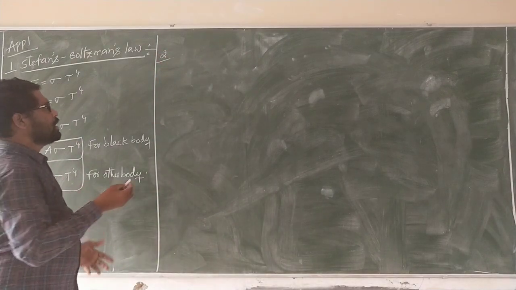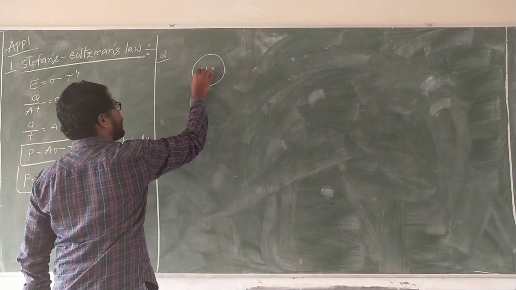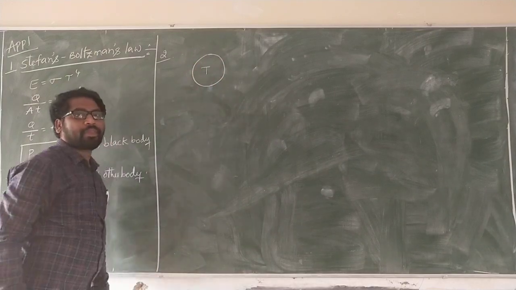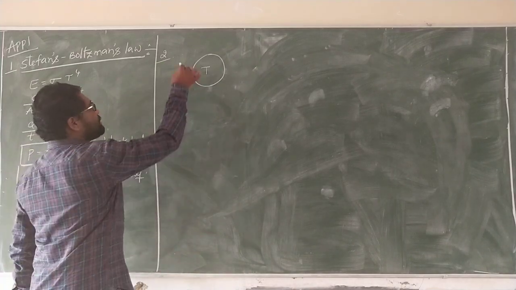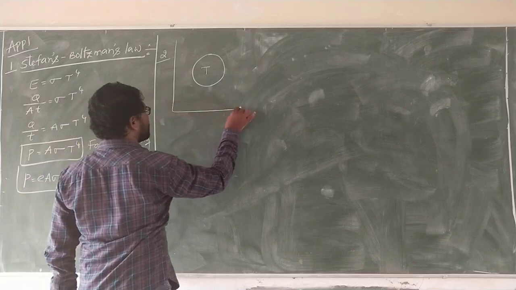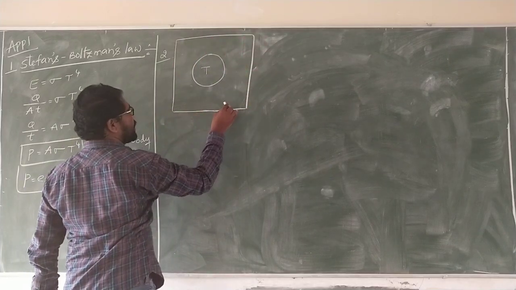Now suppose this is a black body of temperature T, which is placed in a surrounding of temperature T0.